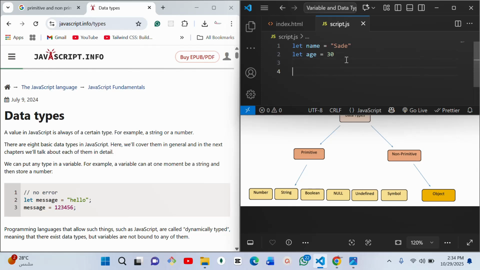But in a case where we have something like this, and I say let student names. This time around, I am not talking about just one student. I want to write the names of many students, and I can start by putting Shegun.